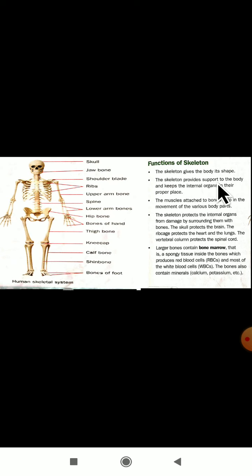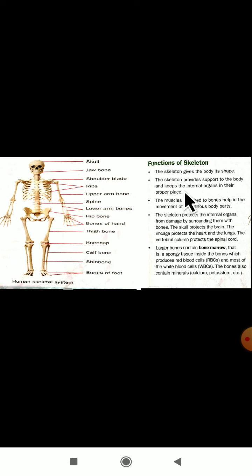Because of the skeleton inside our body, we are able to move our body however we want. So it provides support to the body. And one more important function is that it keeps the internal organs in their proper place and safe also.